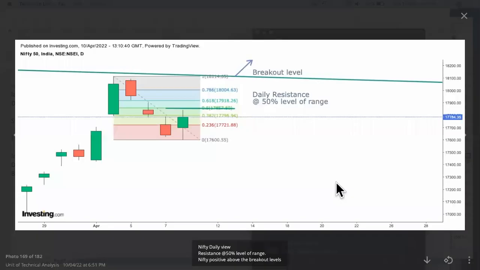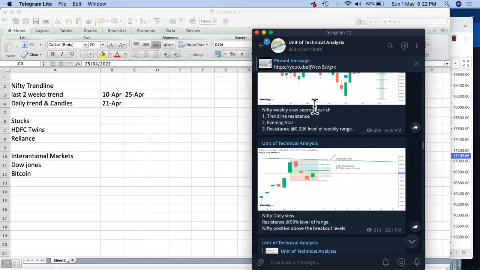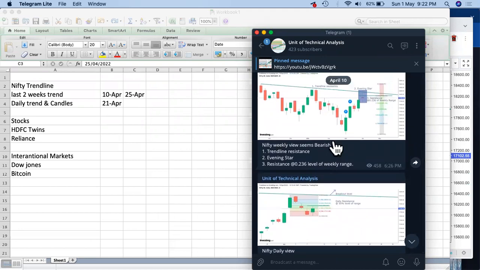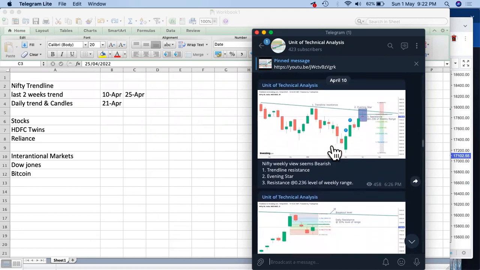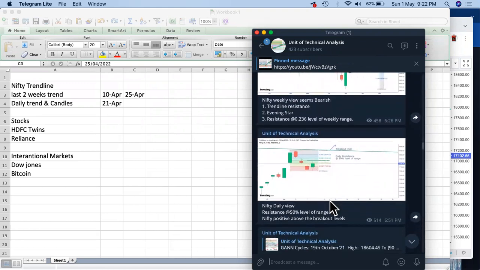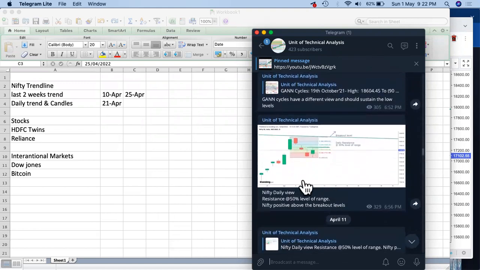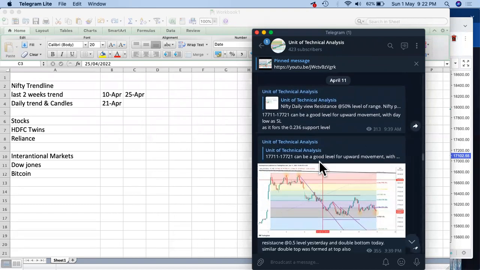Apart from that, if you look especially at the daily trend for that week, it had created a range from 0 to 1 or 1 to 0, either way. It has taken resistance exactly at the 50% level, right? So it took resistance and after that it started moving down. We had told during those weeks, especially on 10th of April, before the market or probably in the evening, that it would be going further down. So it started moving down slowly and gradually, one by one, and this is how the market has been moving down.